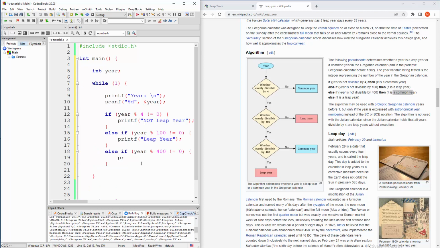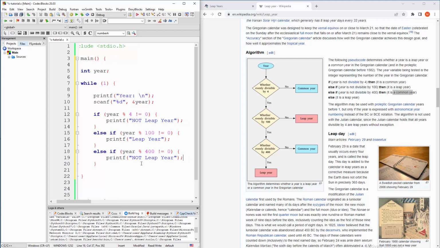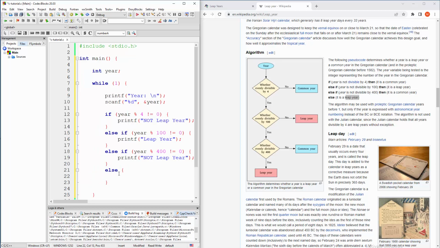So we're gonna printf, if it is a common year, then it is not a leap year. So not leap year. Okay, and what else are they saying? Else it is a leap year. So else, we will just not do any checks here, we will just print that it is a leap year.